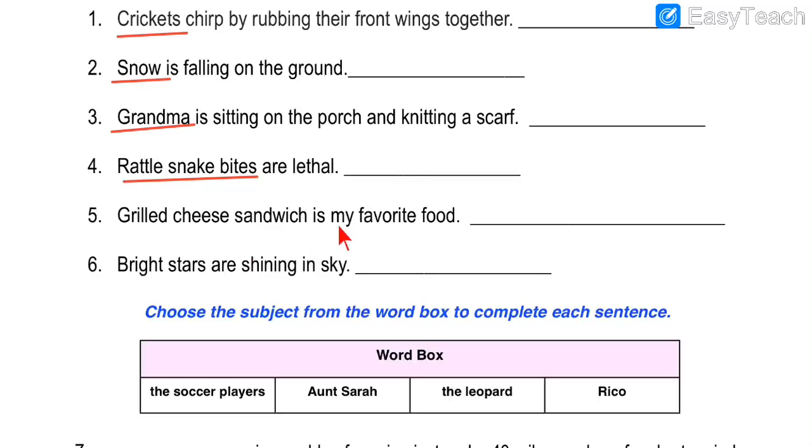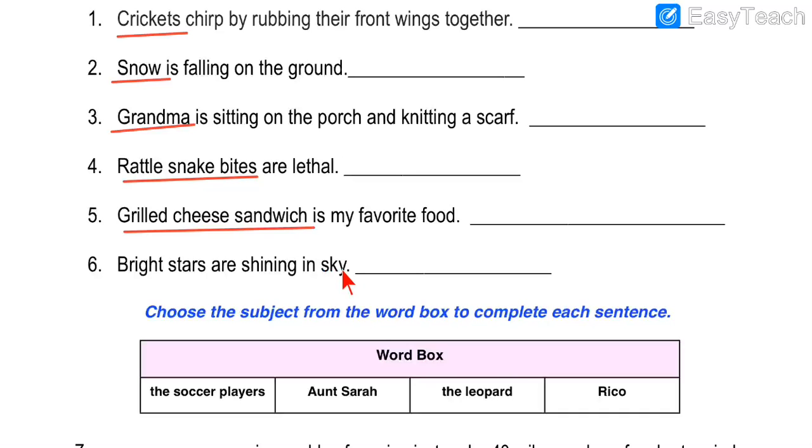Next, number 5, grilled cheese sandwich is my favorite food. Right? You all also might be liking this grilled cheese sandwich. It's very nice, very yummy. So you can ask the question, what is my favorite food? Grilled cheese sandwich. So this much is our subject. Let us underline the subject, grilled cheese sandwich, and that answer is to be written in the blank over here. That you have to do by yourself.